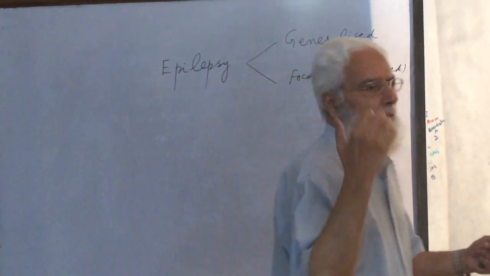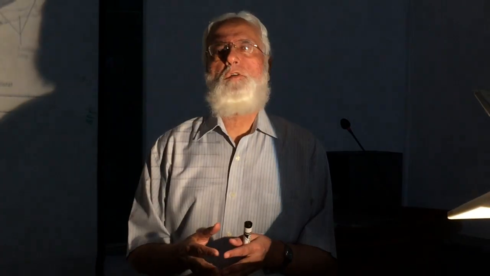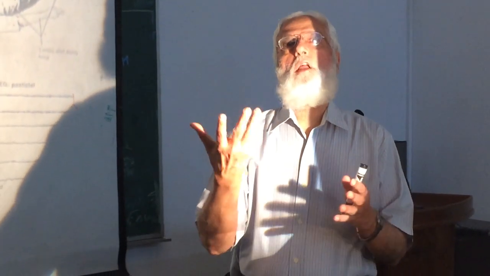Now, as the name indicates, in generalized epilepsy, the excessive uncontrolled discharge from neurons is from the whole of the brain. In focal or localized type, this uncontrolled excessive discharge is from neurons in a part of the brain.